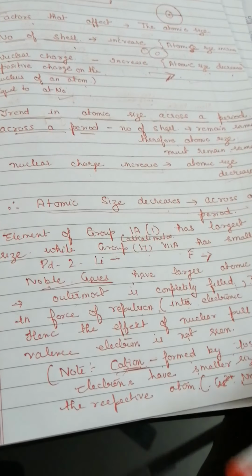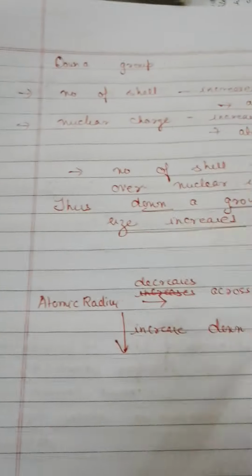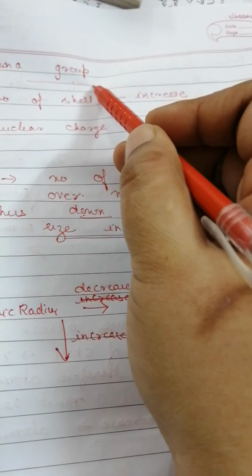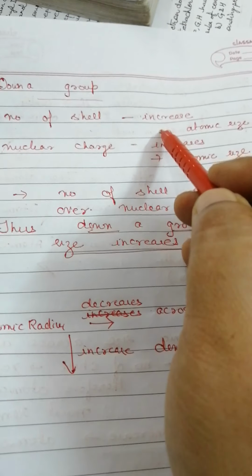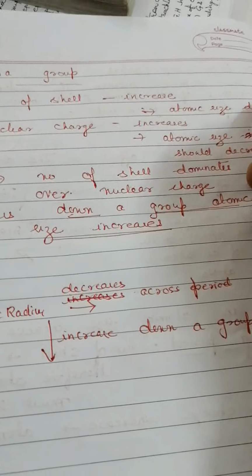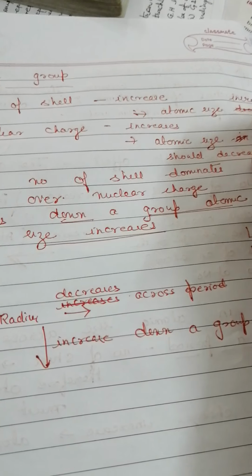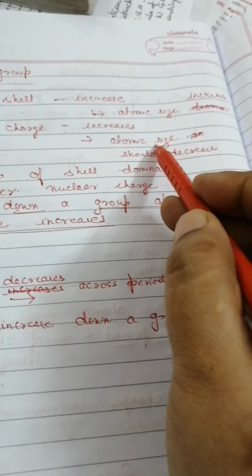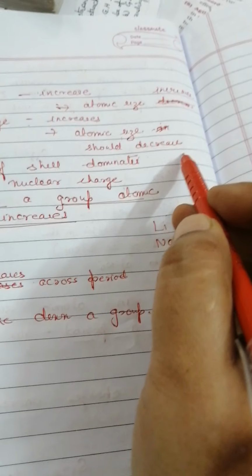Now we know across a period the atomic size decreases. Now we are going to talk about what happens to the atomic size down a group, that is, from top to bottom of a group. When we go down a group, the number of shells increases. As we are moving down, the number of shells increases, so the atomic size must increase. Now the nuclear charge also increases, and the nuclear charge and the atomic size are inversely proportional to each other. As the nuclear charge increases, the atomic size will decrease.